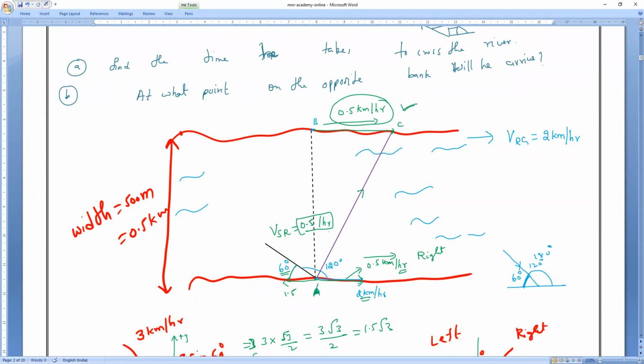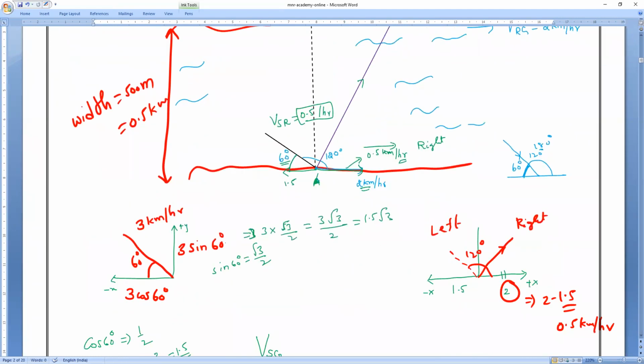Is it okay, guys? What is the vertical direction? What is the speed he is traveling? Check it here. Vertical direction, we have found it. What is the speed he is traveling? 1.5 root 3, that is actually velocity, J cap. So velocity of a river with respect to ground, if you have noticed it, 1.5 root 3 J cap. And velocity of a swimmer with respect to river is in the I direction. What is that? 0.5 I cap.